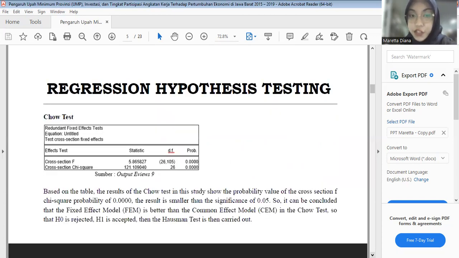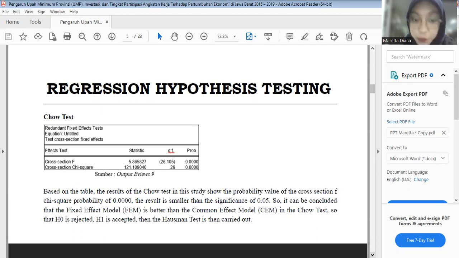So here is the hypothesis test. The first is regression hypothesis testing. The first section is the Chow test. Here is the analysis of the Chow test, sourced from output EViews 9. Based on the table, the result of the Chow test in the study shows the cross-section F chi-square probability of 0.000.